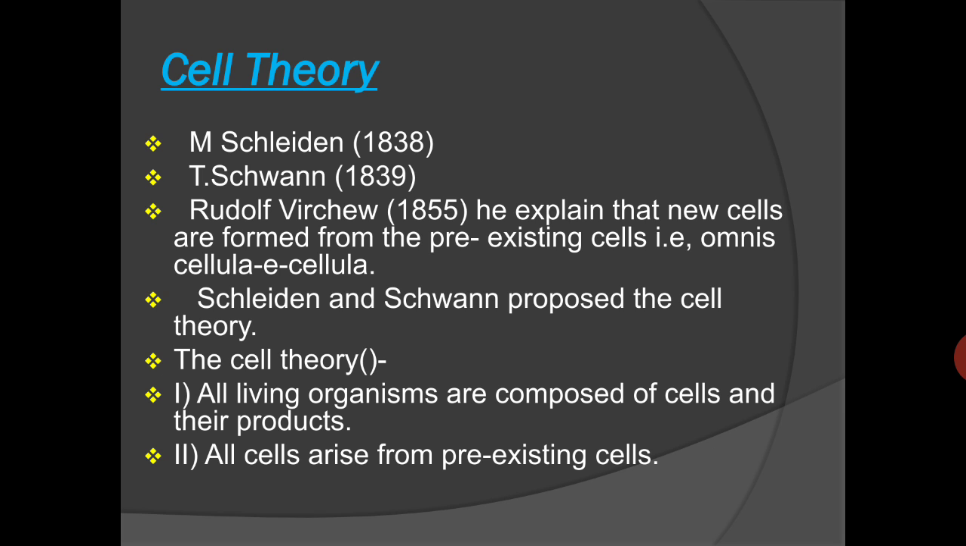The new cell is always formed from the presence of a pre-existing cell. And this cell theory was given by Schleiden and Schwann in 1838-39, and by these discoveries the scientists formulated the cell theory.